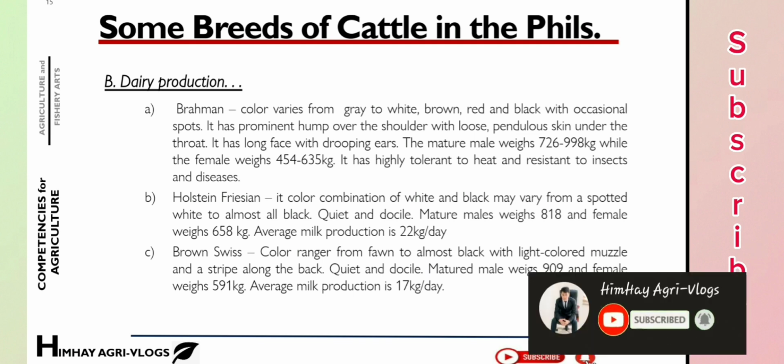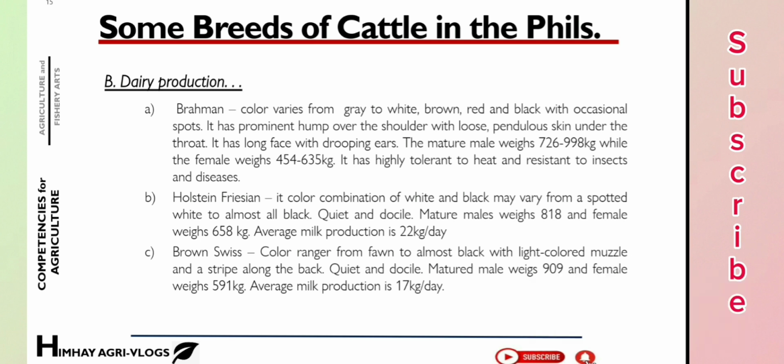Its color combinations of white and black may vary from a spotted white to almost all black. Quiet and docile. Mature males weigh 818 and female weighs 658 kilograms. Average milk production is 22 kilograms per day.